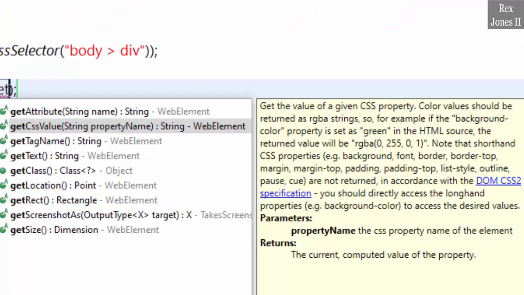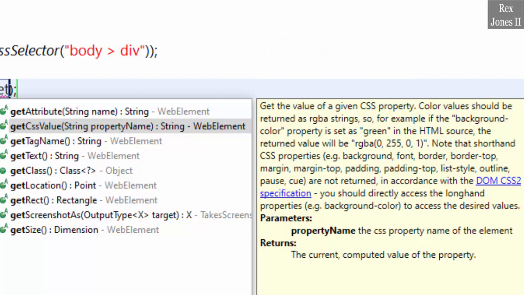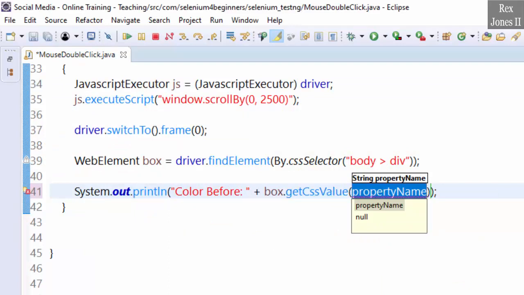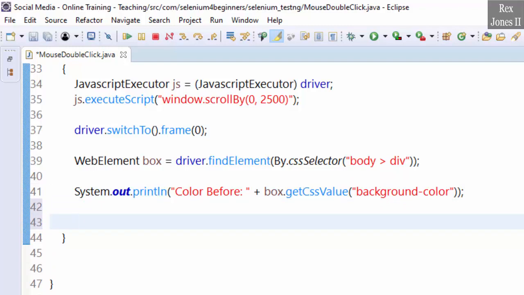We see the description shows color values should be returned as RGBA strings. RGBA stands for red, green, blue, alpha. It's a 4-channel color model. The parameter property name is background color, surrounded by double quotes. Now we double click by instantiating the actions class.